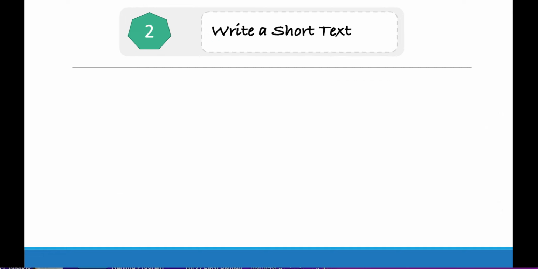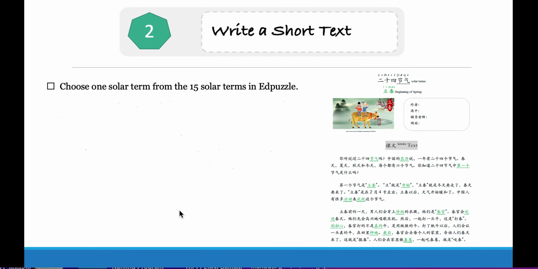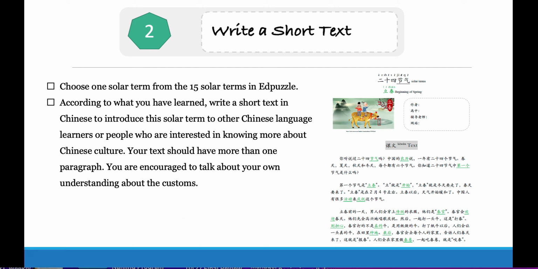Step 2, write a short text. After watching all 15 videos on Edpuzzle, you should have a better understanding of those 15 solar terms. Please choose one from the 15 and, according to what you have learned, write a short text in Chinese to introduce this solar term to other Chinese language learners. Your text should have more than one paragraph. You should not translate the videos you've watched. You are encouraged to talk about your own understanding of the solar terms and their customs.